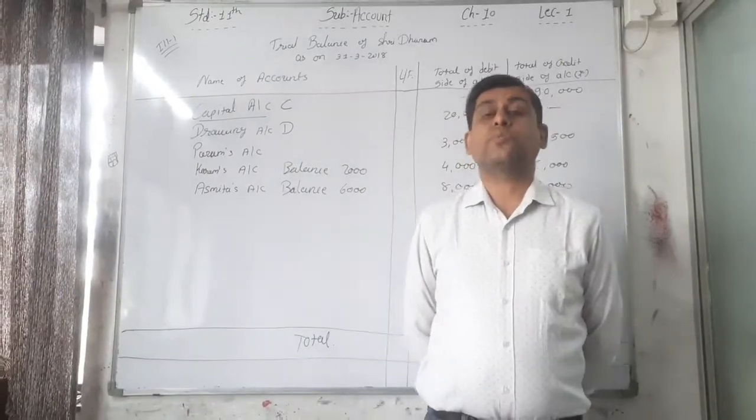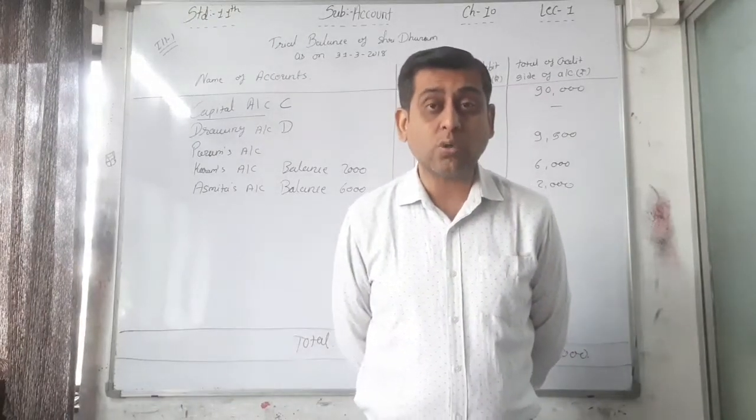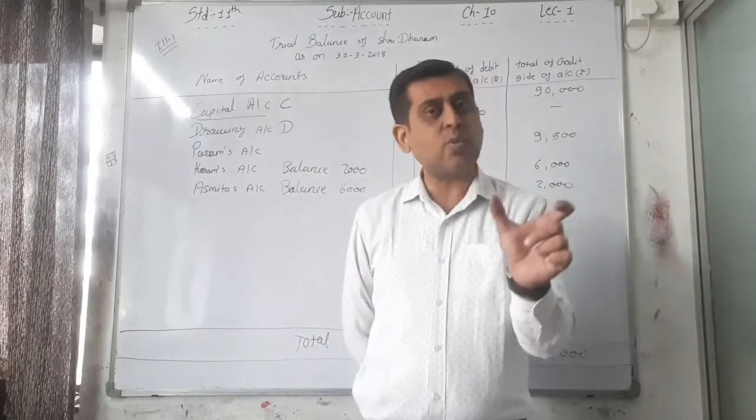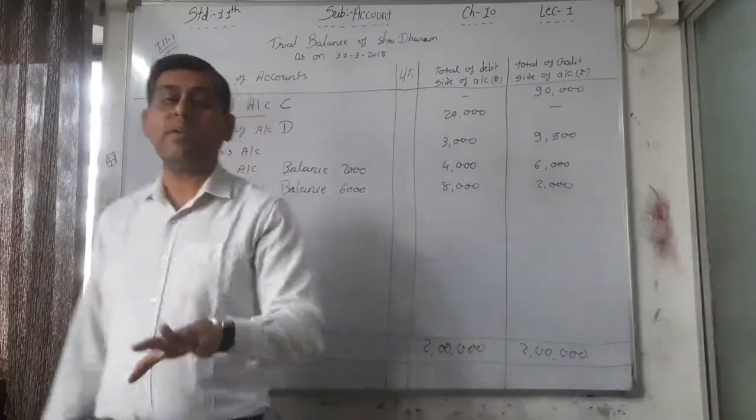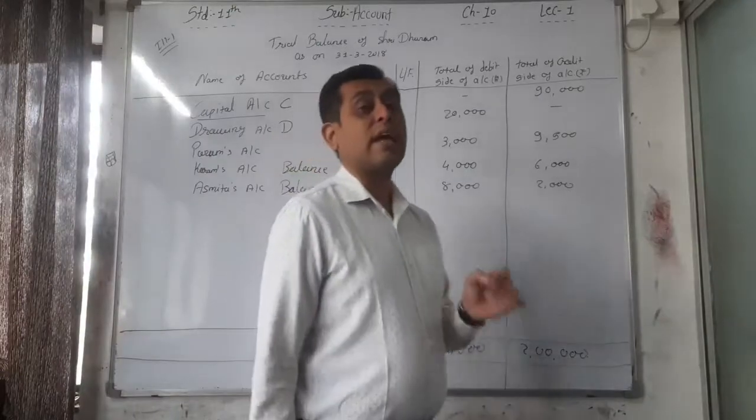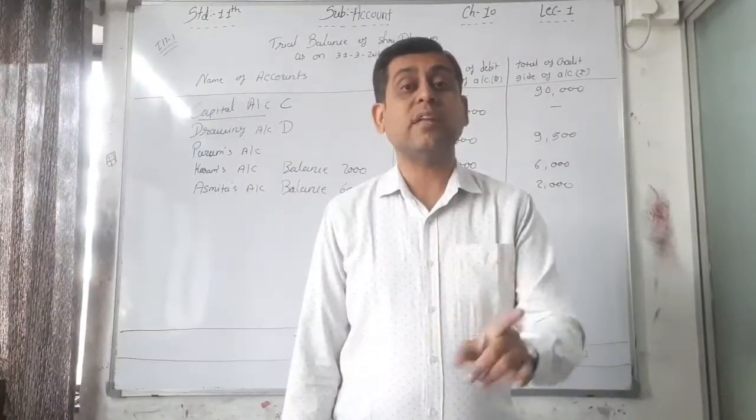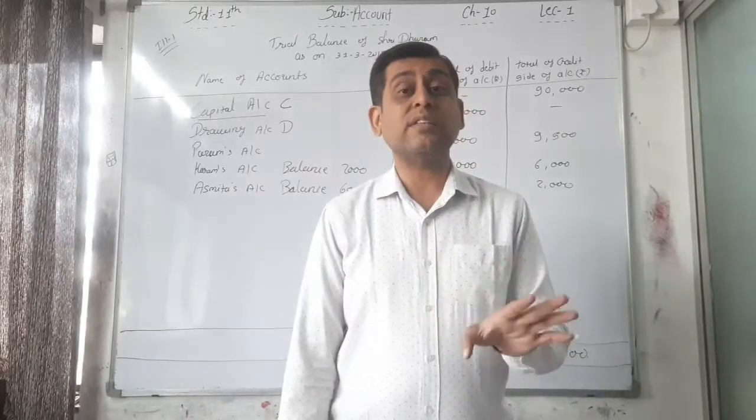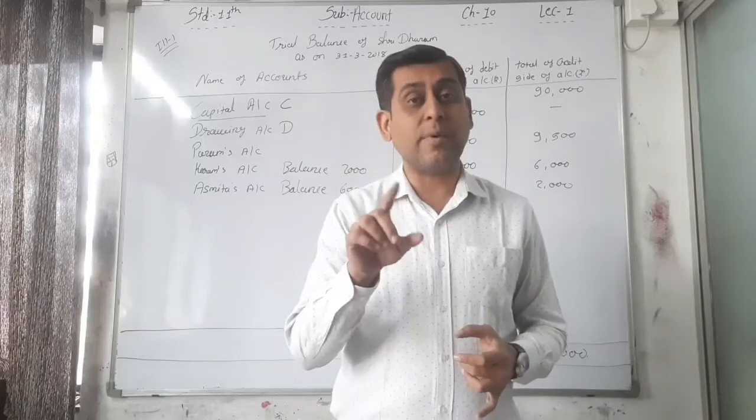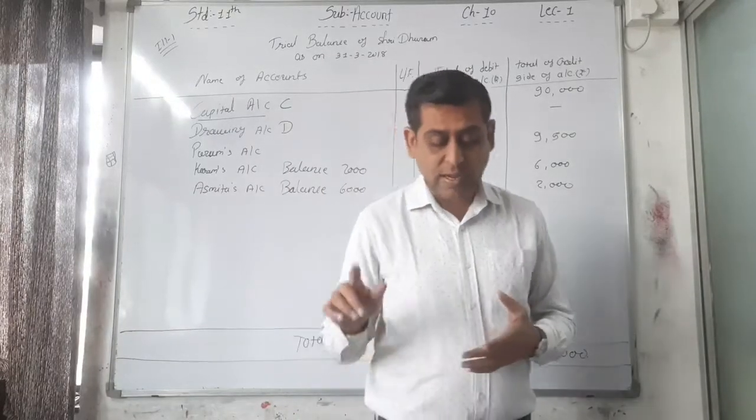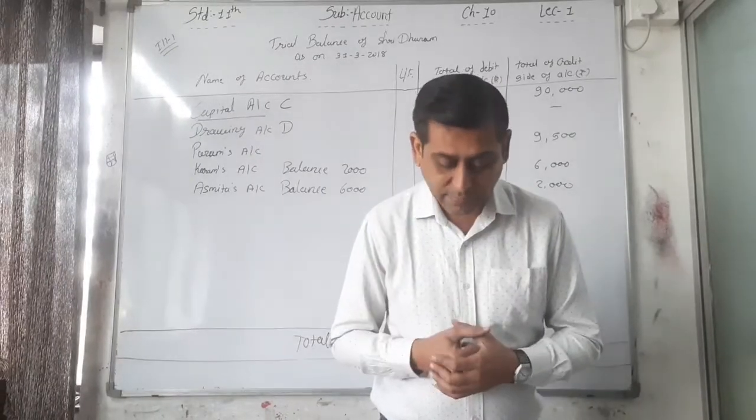Then carriage. Carriage inward, carriage outward, both are expenses. Only the word carriage is given here, but the word carriage inward or carriage outward may be given. Carriage is our expense for the business, and that's why it is debited. Carriage cannot be received. Carriage is always our expense for the business. That's why it is a debit balance. Near carriage we have to write down D, debit balance.